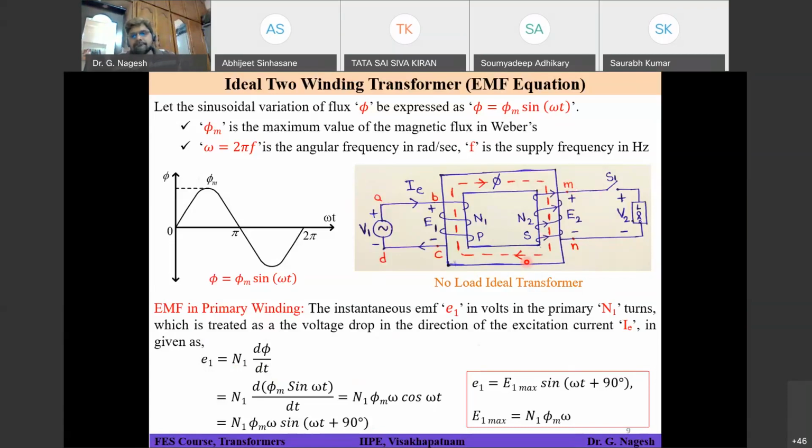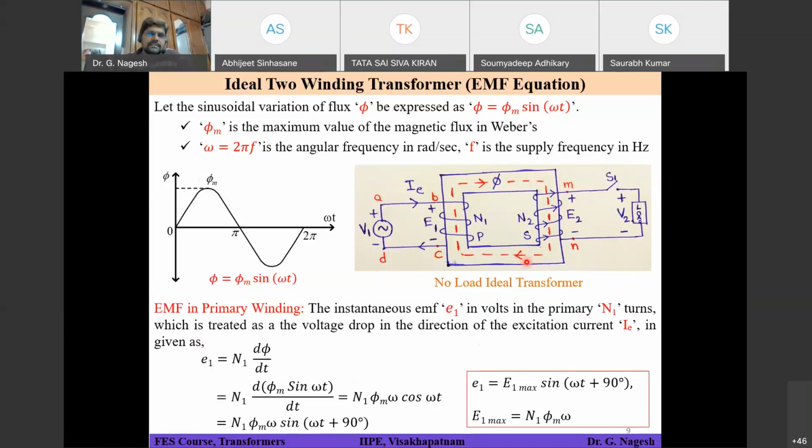Current should leave the positive terminal. What you have told is correct, but I should represent the same mathematically also, right? To represent that mathematically, that minus sign is going to come into the picture. Yes, sir, it's just showing the nature. Yeah, showing the nature. That means physically the flux is going to oppose. I should represent that physical significance, or physically what is happening, in terms of the expression. So that's why that minus sign is placed.